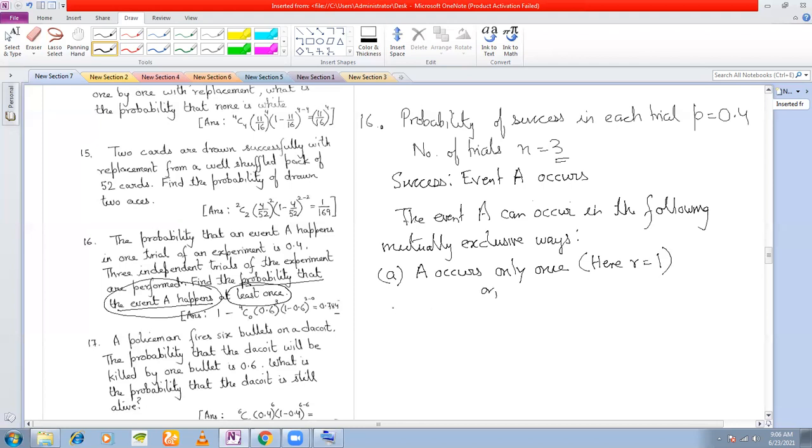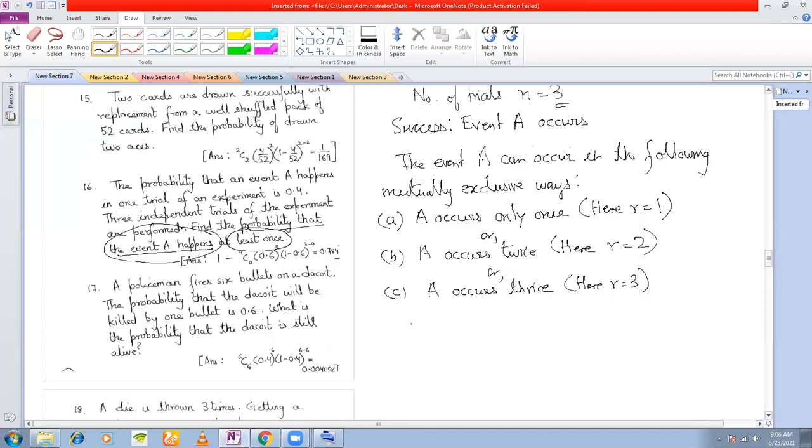Or A occurs twice. That means here how many successes? R is equal to 2. Or A occurs all 3 times, because the number of trials is 3. A occurs thrice. So here R must be equal to 3, right?